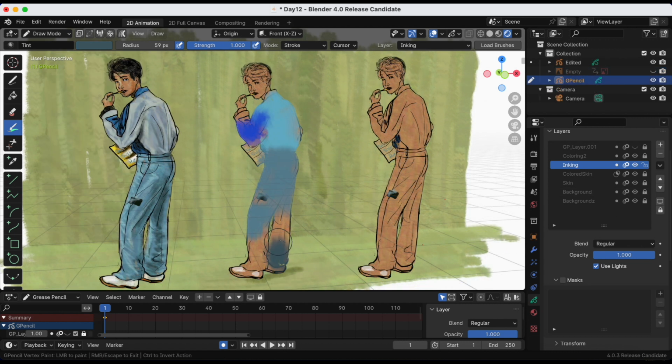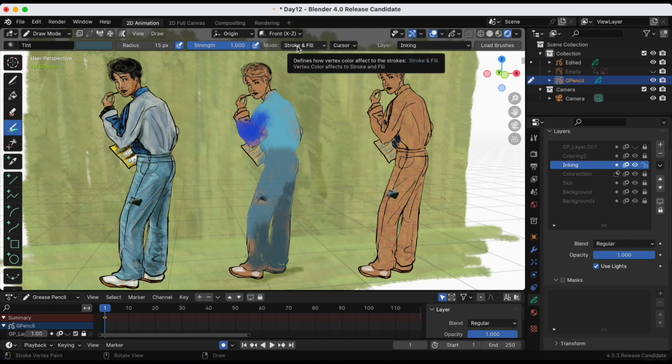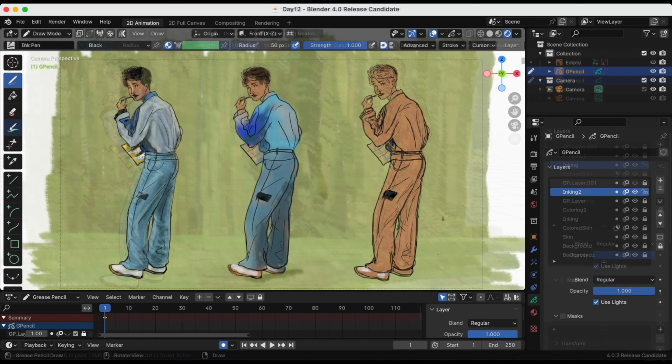As I'm drawing, I realize that I should have made a separate inking layer and a base color layer, because right now when I'm in the tint mode, regardless of if I switch it to stroke and fill, my inking lines are disappearing. So I'm going to have to redraw the inking lines. Off camera, I drew the inking layer.